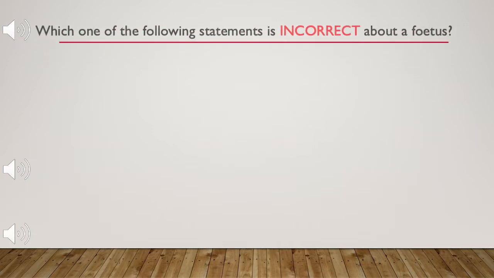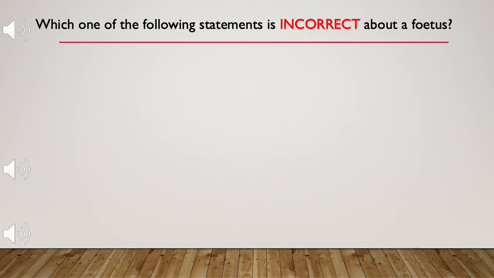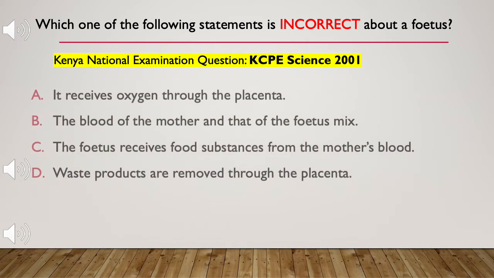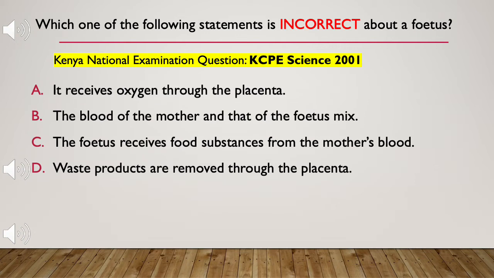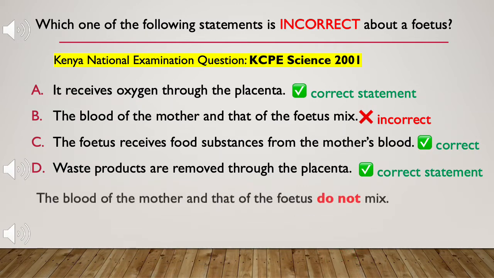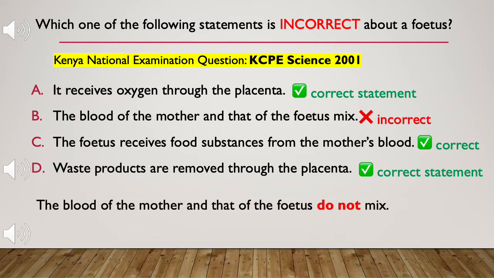Which one of the following statements is incorrect about a fetus? A. It receives oxygen through the placenta. B. The blood of the mother and that of the fetus mix. C. The fetus receives food substances from the mother's blood. D. Waste products are removed through the placenta. The blood of the mother and that of the fetus do not mix.